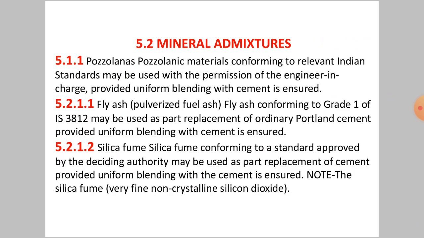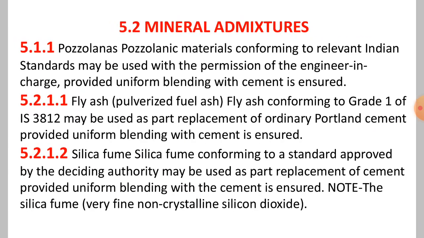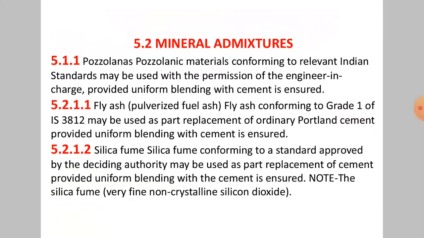After IS codes we go to the mineral admixtures. Pozzolana, Portland or pozzolanic material conforming to relevant Indian standard may be used with permission of the engineer in charge, provided uniform blending with cement is ensured. Fly ash, that is also called pulverized fuel ash. So fly ash conforming to grade 1 of IS 3812 may be used as a part replacement of ordinary Portland cement, provided uniform blending with cement is ensured.